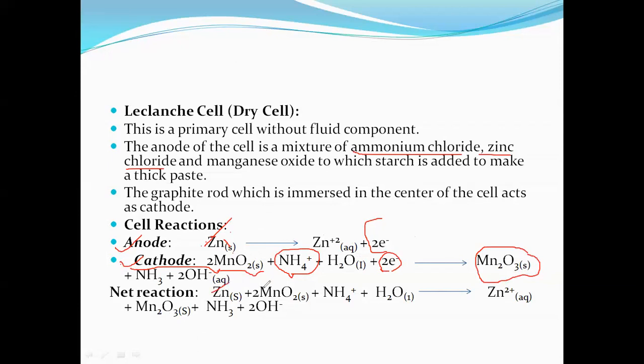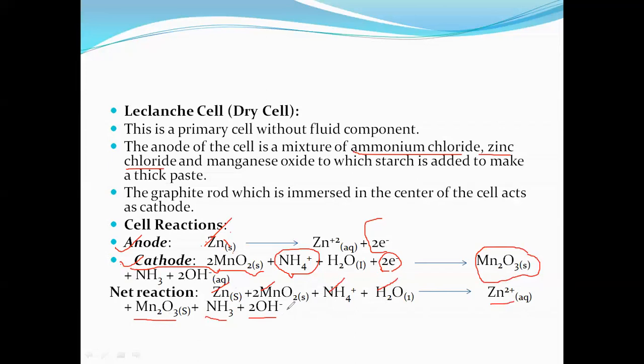Zinc solid, added with MnO2 powder in the presence of NH4Cl electrolytic medium under aqueous condition. Zn gives rise to Zn2+, oxidation reaction. MnO2 gives rise to Mn2O3, reduction reaction. NH4+ gives rise to NH3, reduction reaction. H2O gives rise to 2OH-, also a reduction reaction. So the entire chemical reaction contains two parts. The first part is the oxidation part. The second part is the reduction part.